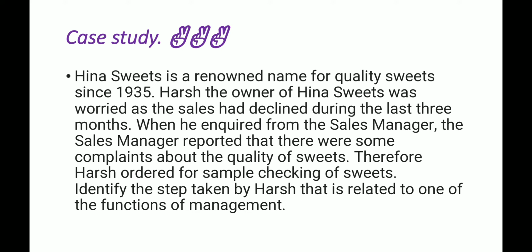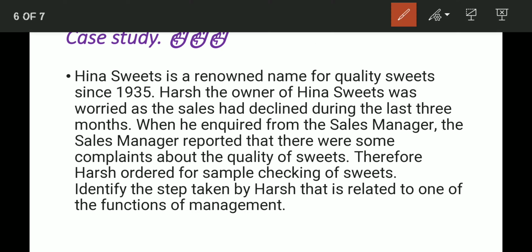Okay, so here the function of management is controlling, because Harsh is trying to find the deviation; the actual performance and standard performance are compared in it. Okay, so the function of management is controlling, and now identify the step taken by Harsh. Which step is it? Try to find it in this paragraph.